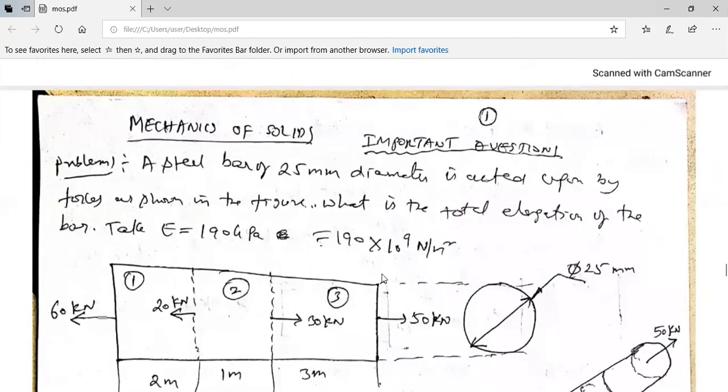From here on, you need to concentrate more. Apart from these two questions, what I'm going to discuss, the important thing in this strength of materials is the stress strain diagram. So if you didn't go through it, now it is time for you to go through these things so that you can understand them in a better way, right?